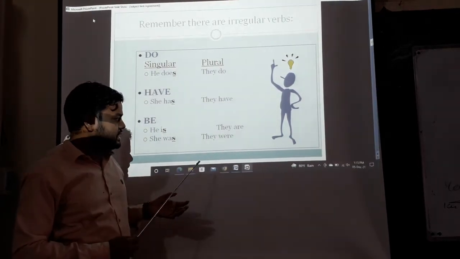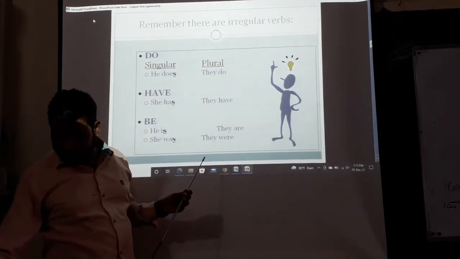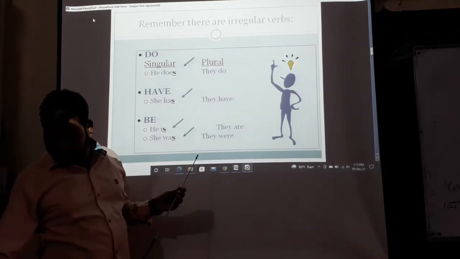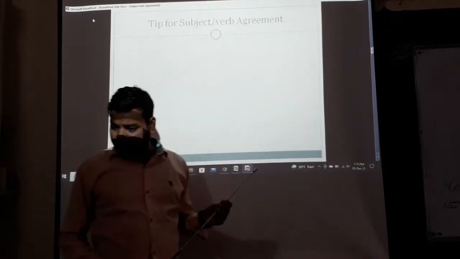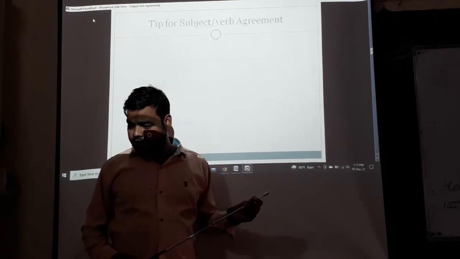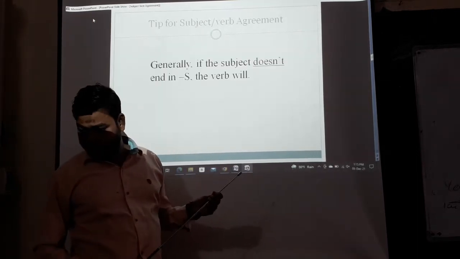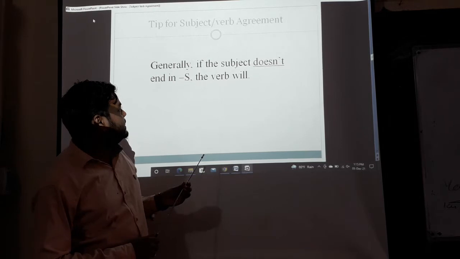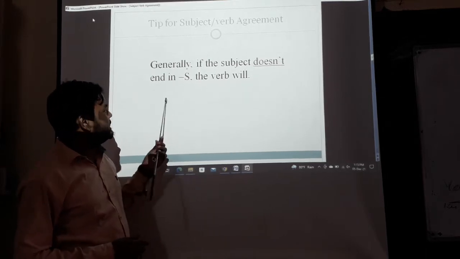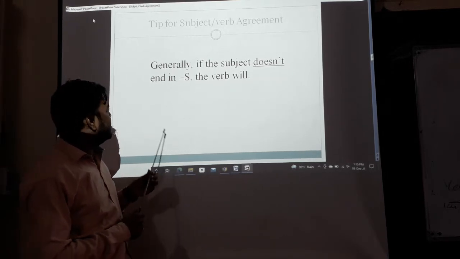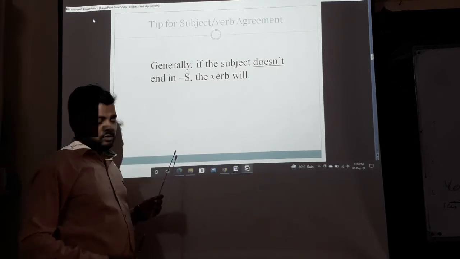Okay, dear learners, then we are going to another tip for subject verb agreement. Generally it is a very important thing. Generally if the subject doesn't end in s, the verb will.